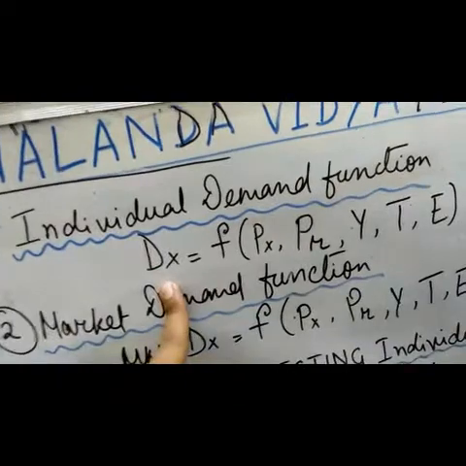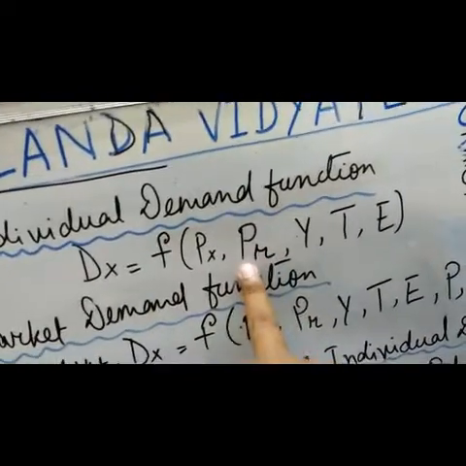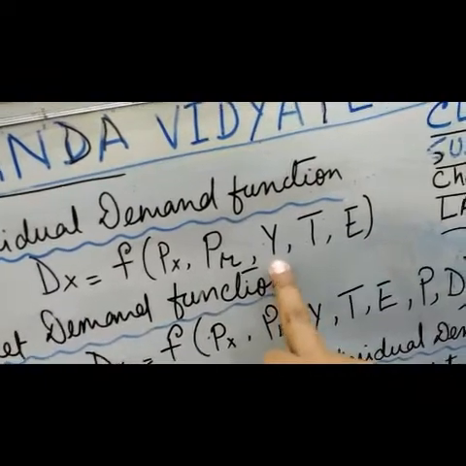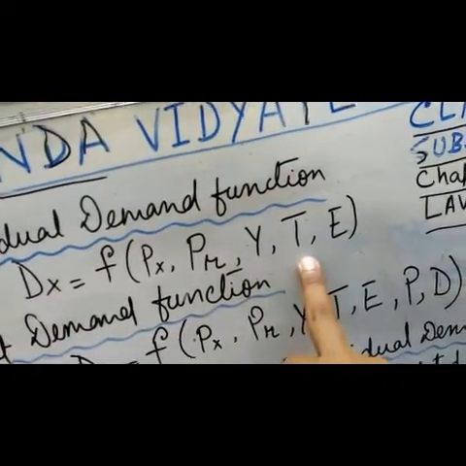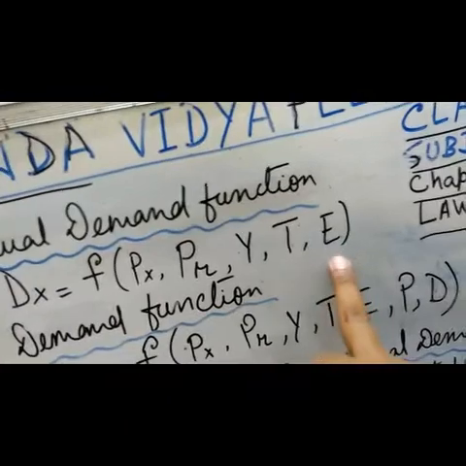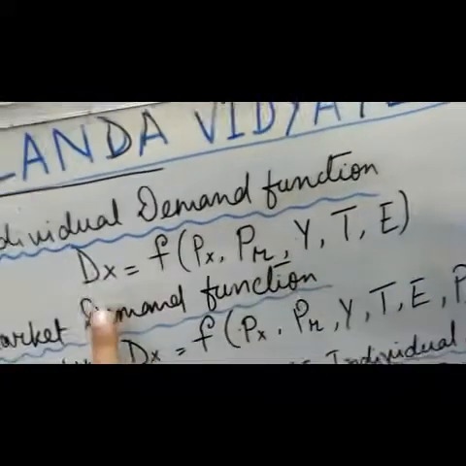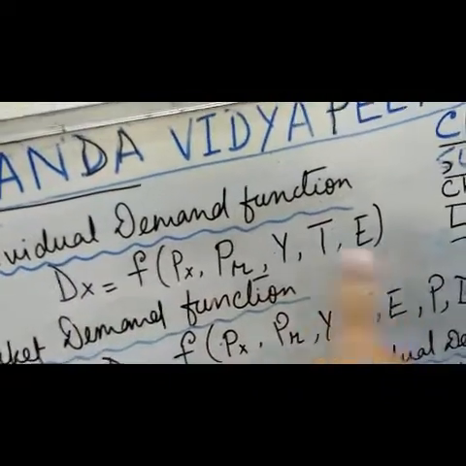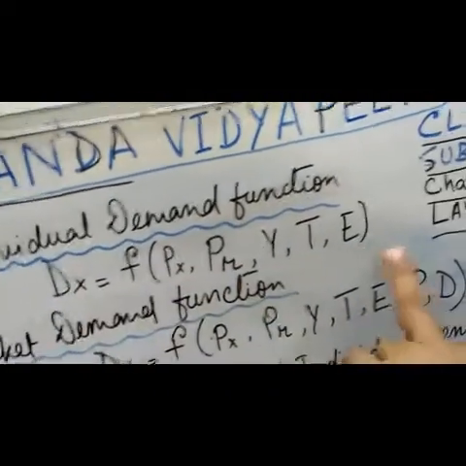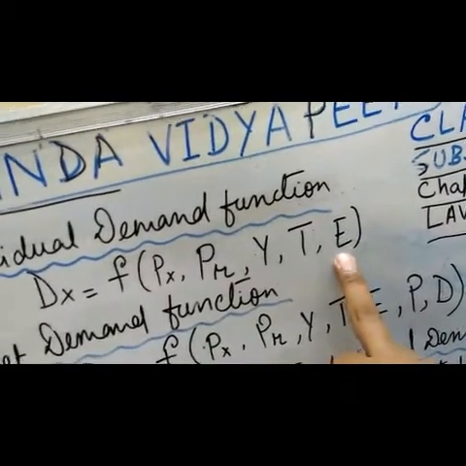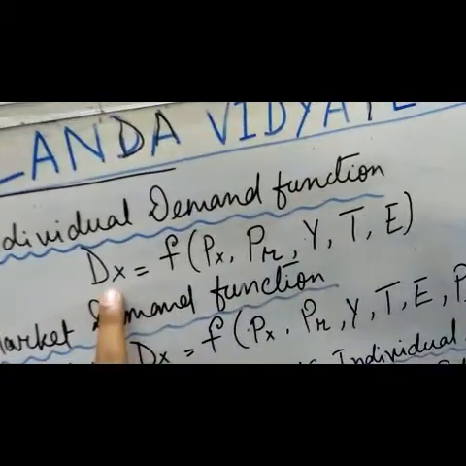X commodity may be anything. PR is the price of related goods, Y its income. T stands for taste and preference. E stands for expected price of the X. That means suppose X is a commodity, expected price is what a consumer is expecting about the price of X.